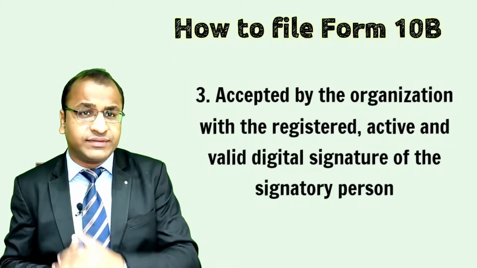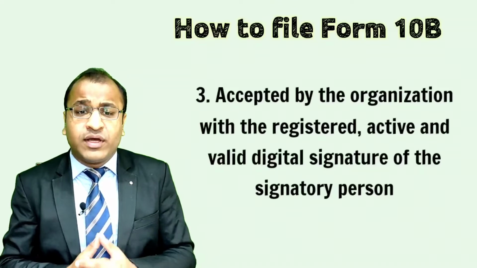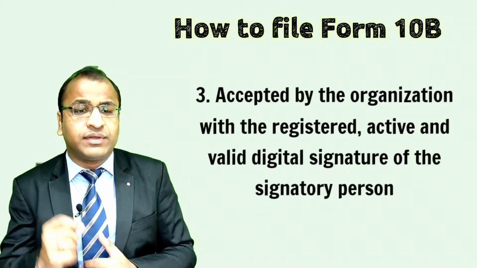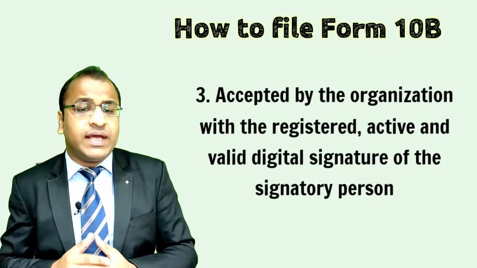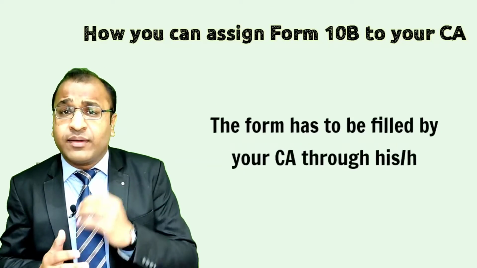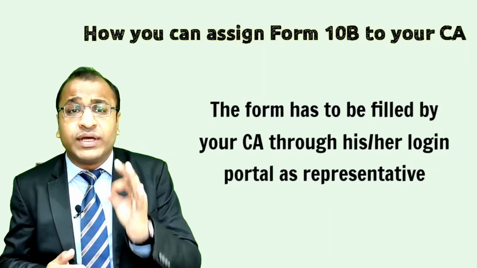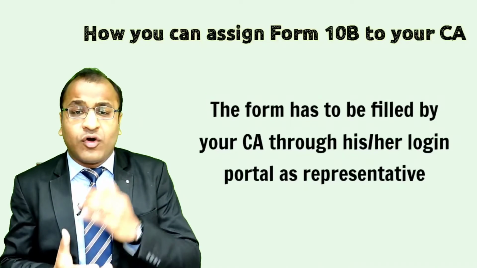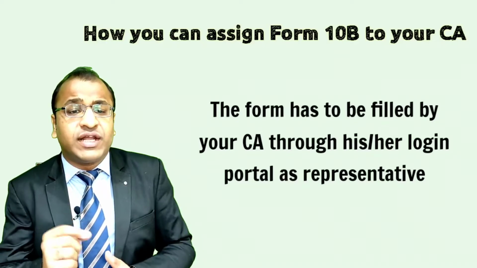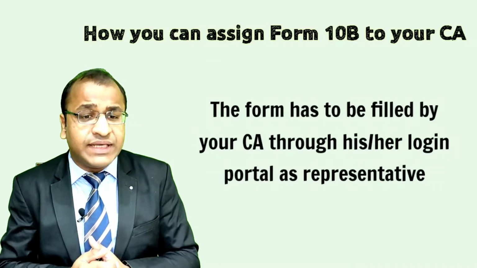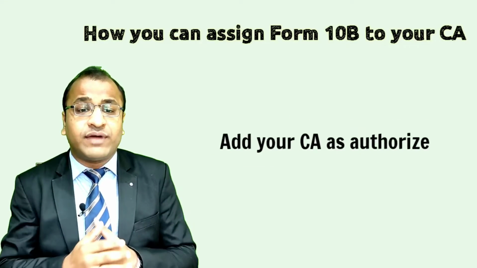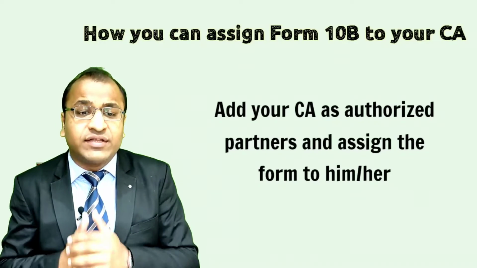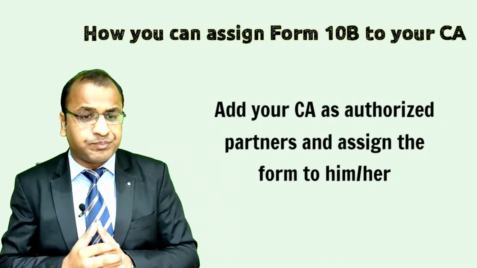Coming to the form, before I move on to explaining the process of filling it up, first let me make you aware that the form has to be filled by your chartered accountant through his or her login on the portal as a representative. Also, your CA shall be able to fill Form 10B only after you have added your CA as an authorized partner and assigned the form to him or her.